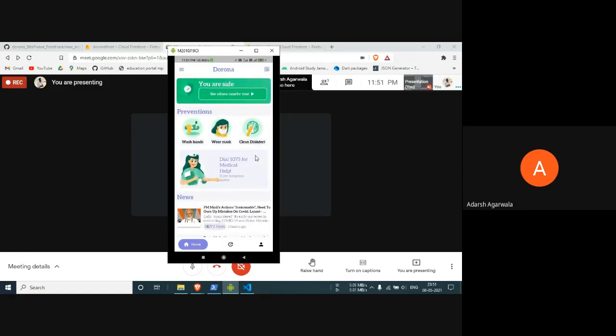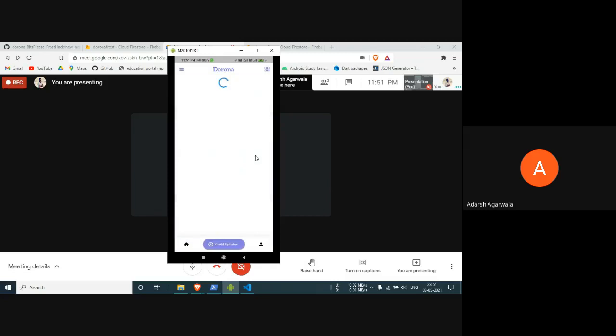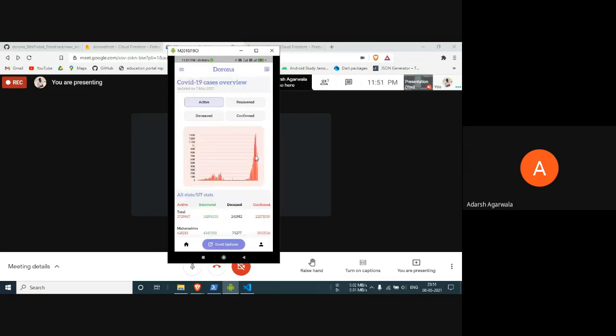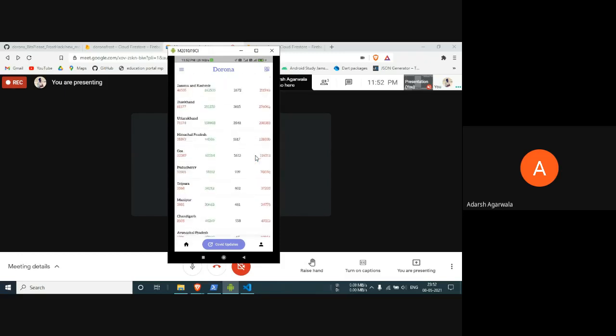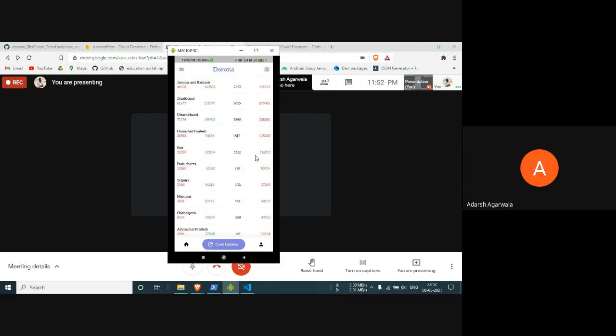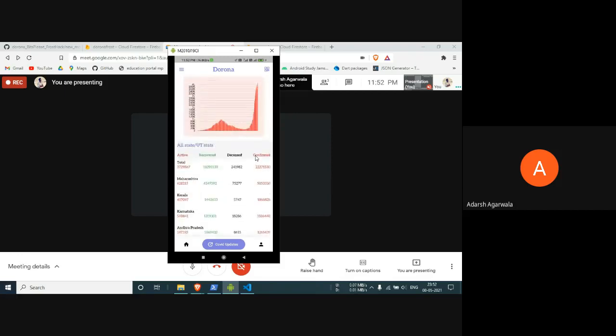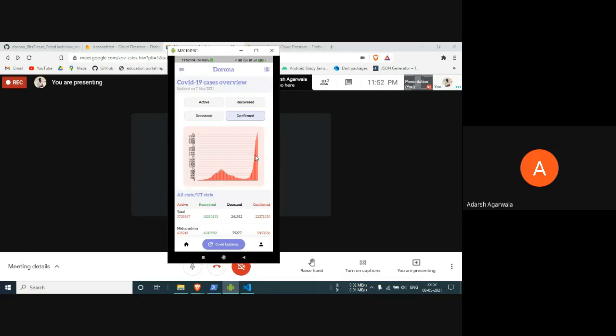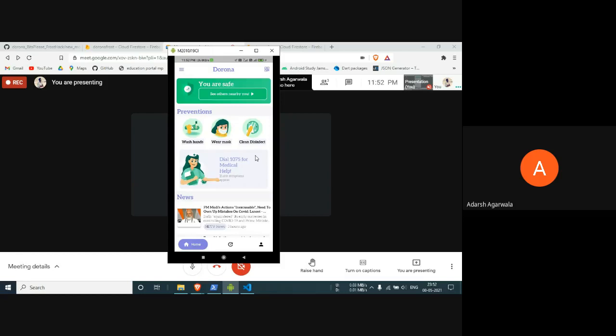Also, we have live COVID statistics. Here we are showing the live statistics that are going on in India. We are showing graphically and numerically the active number of cases, recovered, deceased, and confirmed cases in India and all the union territories. These two screens, the news and the statistics, can help a user be updated on what is going on in the outside world and act accordingly.